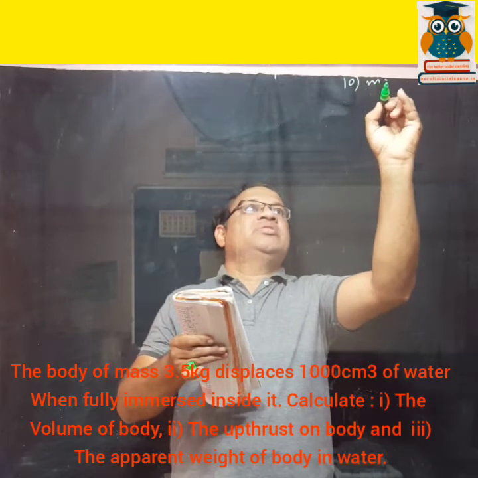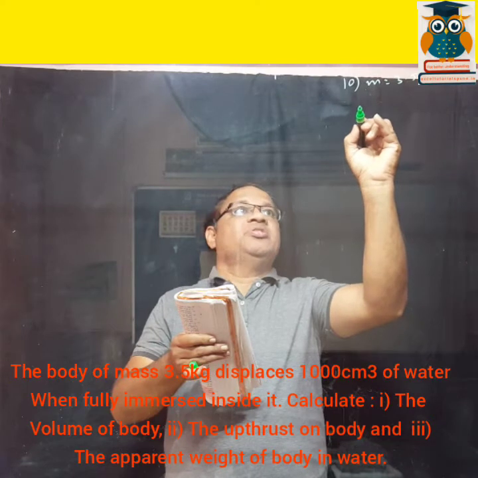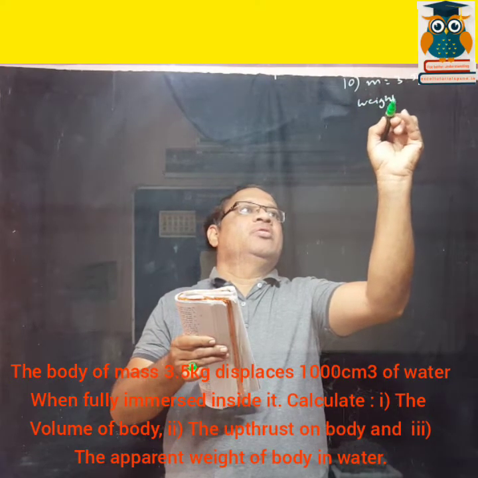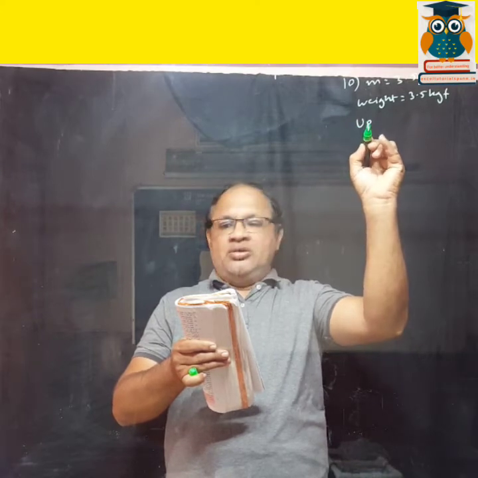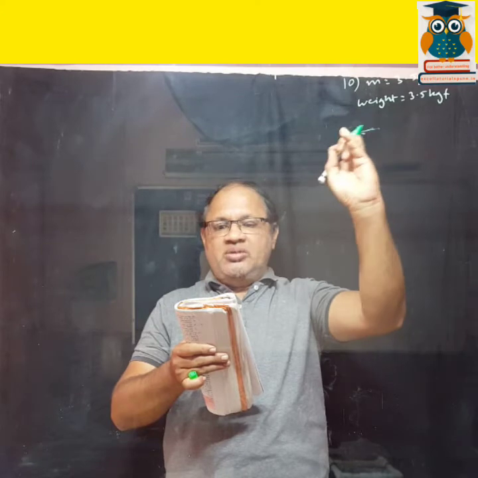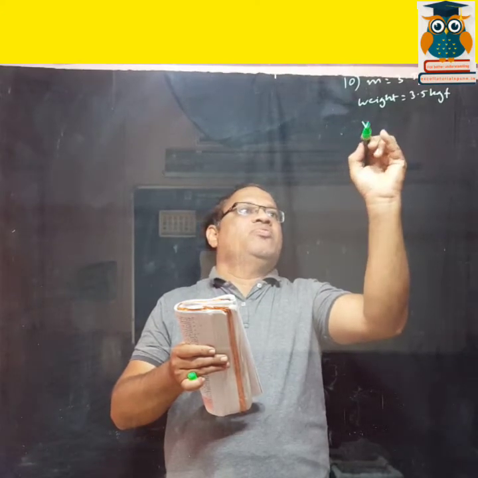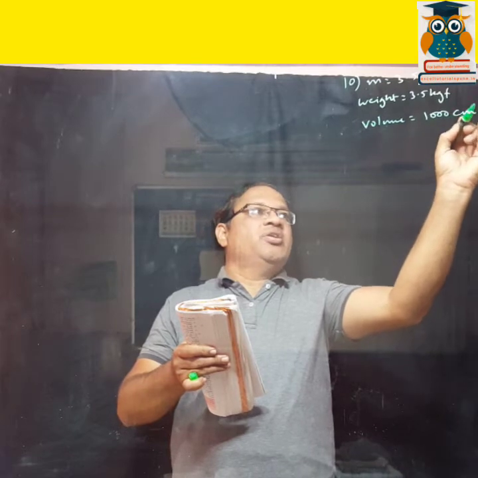Mass is 3.5 kg, so that means weight will be 3.5 kgf. Then displaces 1000 centimeter cube of water. So that is the upthrust, right? Since the unit is centimeter cube, it's the volume. Volume is 1000 centimeter cube.